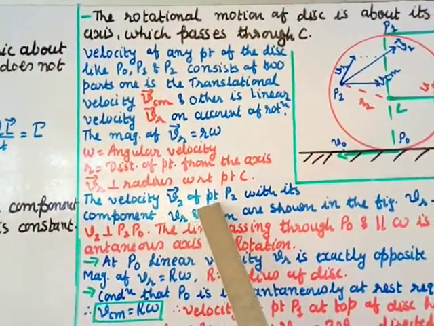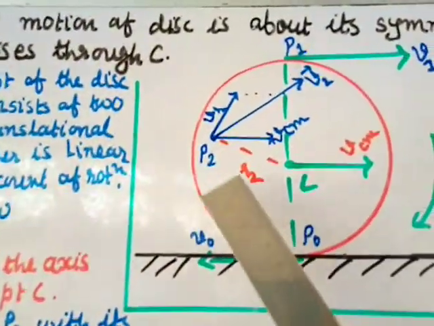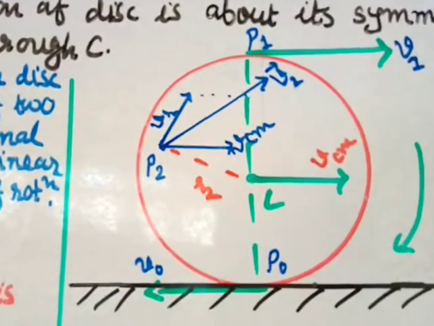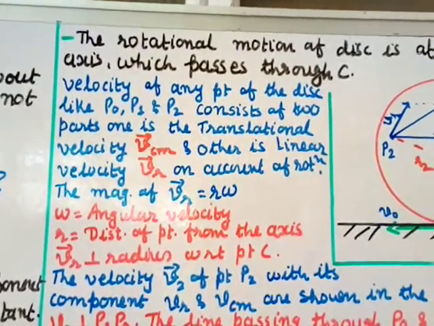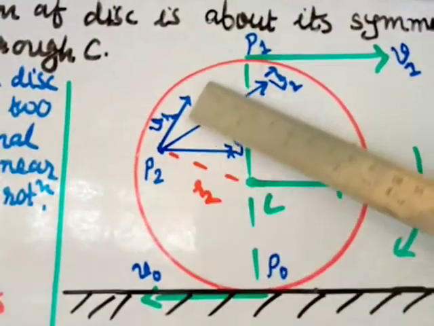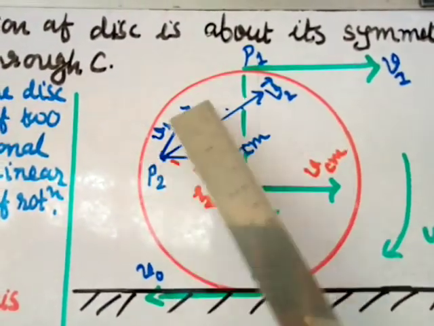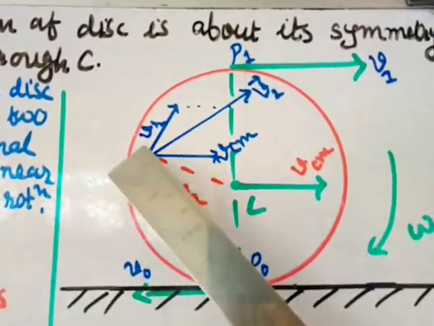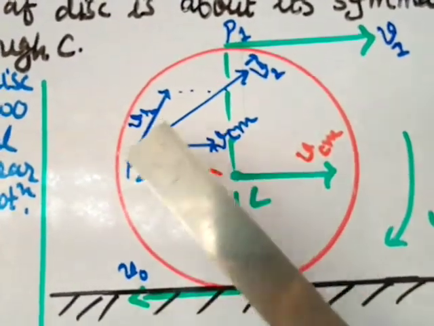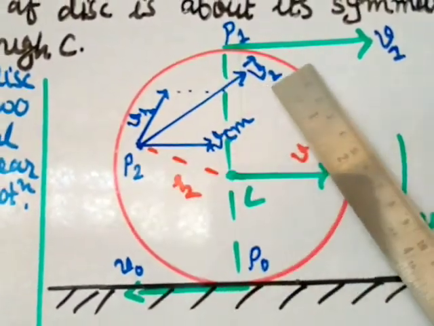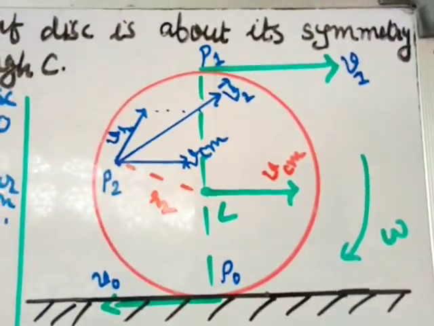The velocity V2 of point P2, with its components VR and VCM, is shown in the figure. Now see, P2 has two components in velocity. We have said that all points consist of two parts, but I am taking P2 here. One is the angular velocity VR and one is the translational velocity, that is VCM. If you complete this parallelogram, then the resultant will be along the diagonal, that is V2. So this is VCM, this is VR, and the resultant of this is V2, which is shown in the figure. This is the resultant velocity of P2.